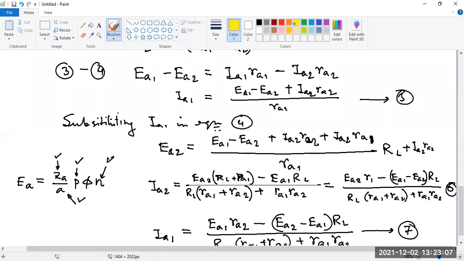Are you getting my point? Where can we get the mismatch? That is the flux value. Now, what are the things on which the flux value of the machine depends? That we have to think. Otherwise, it is not possible to answer. For what reasons can this flux value be different?